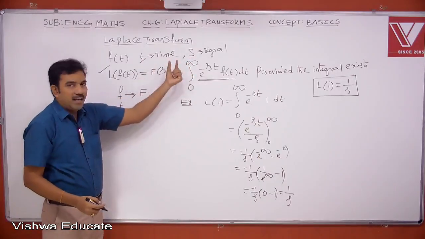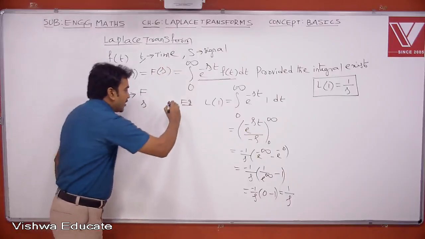T is a time variable and s is a signal variable. Write this example.